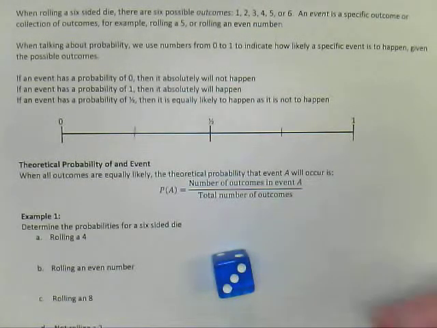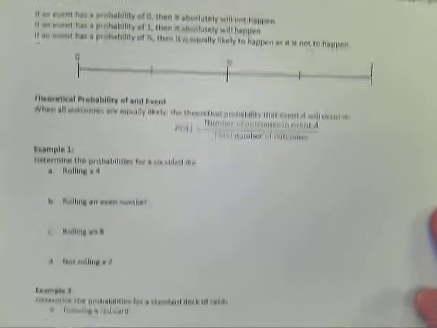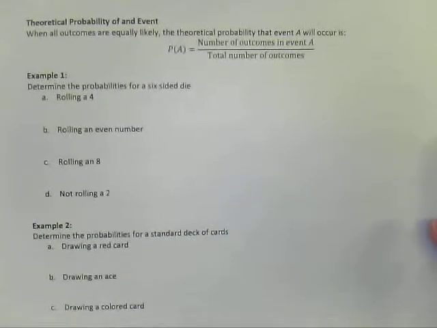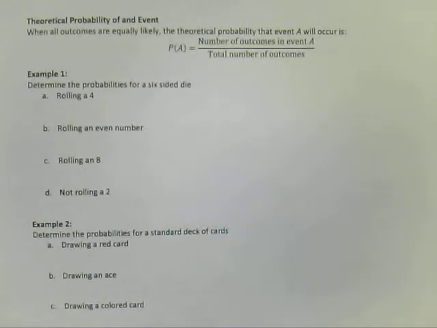Now we're going to be looking at two types of probability in this lesson: theoretical probability and experimental probability. We're going to start with theoretical probability. So this is, in theory, what we should expect to see when we roll a die, or do whatever thing we're talking about. How we calculate theoretical probability is that we take the total number of possible outcomes, the total number of things that could happen, and put that on the bottom of the fraction.